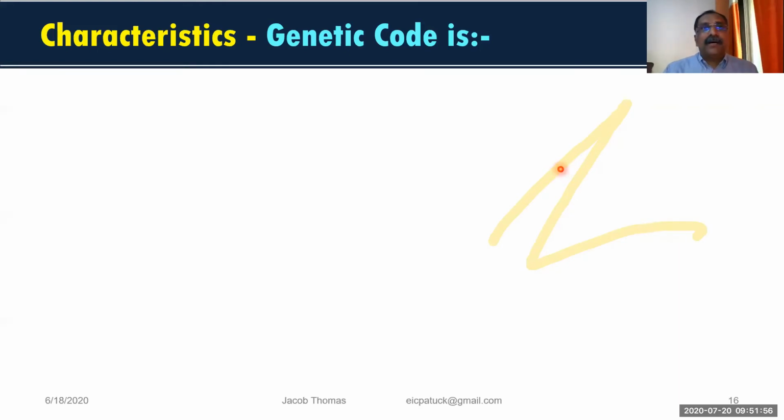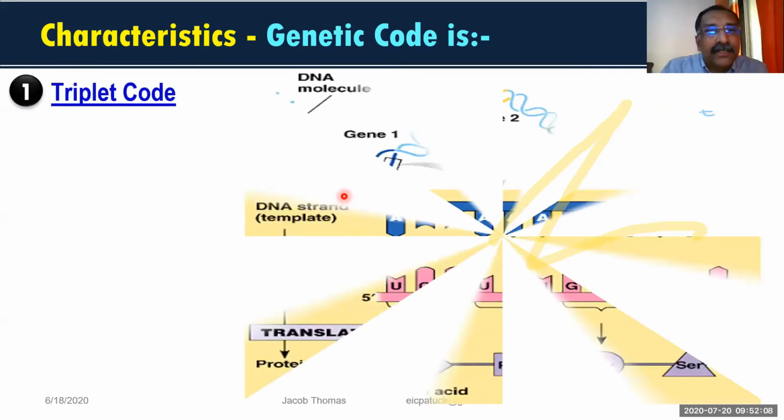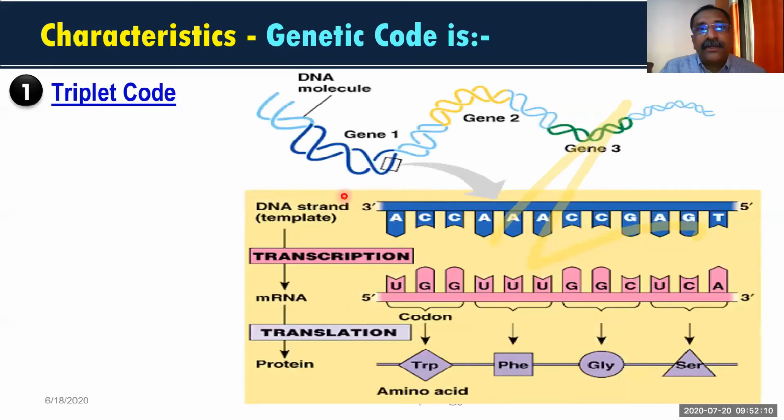Now, we are going to see the characteristics of genetic code. Some 8 characteristics you have to see. The first one is called triplet code. Every genetic code is a triplet code. These are characteristics of genetic code, and from the examination point of view they may be important, so each and every characteristic you should know. The first characteristic is that genetic code is triplet.